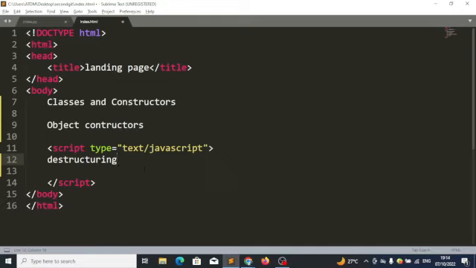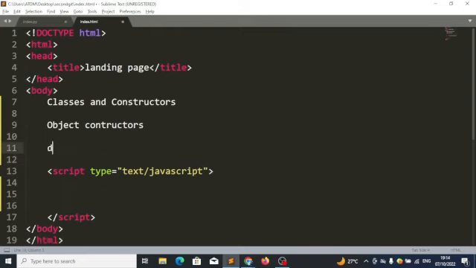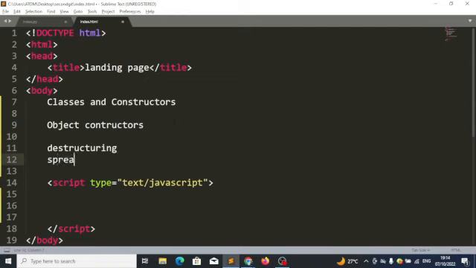Okay, let's proceed now. Destructuring. Let's discuss the meaning of it. Let me write out everything we want to do here. We are going to look at destructuring. We look at the spread operator.